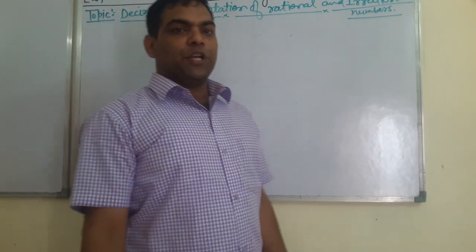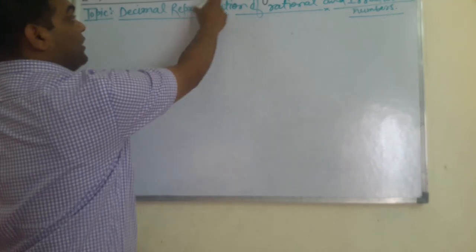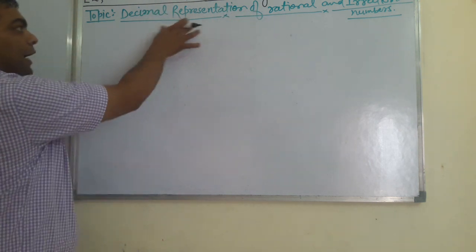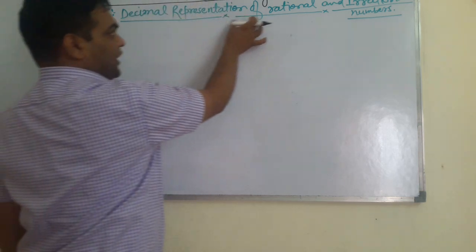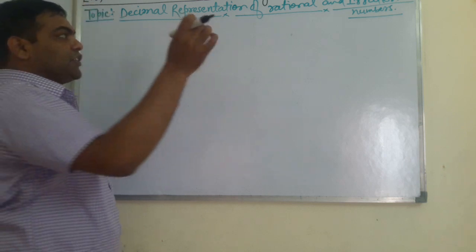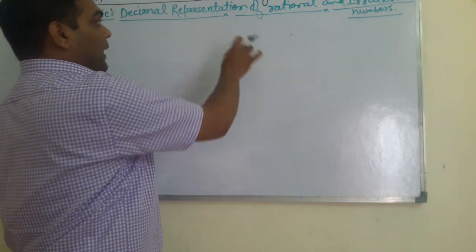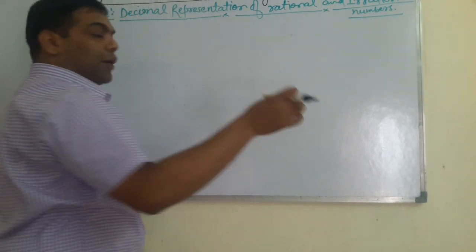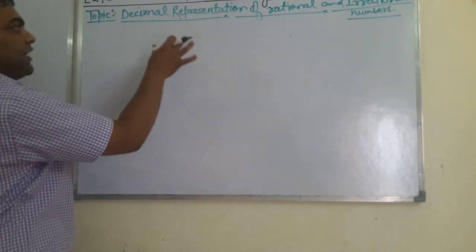Welcome students. Today I am here with the second lecture of number system for class 9th students. Students, today I am going to tell you about decimal representation of rational and irrational numbers. From lecture 1, it is clear to all of you very well about rational and irrational numbers. Now today I am going to tell you about their decimal representation.